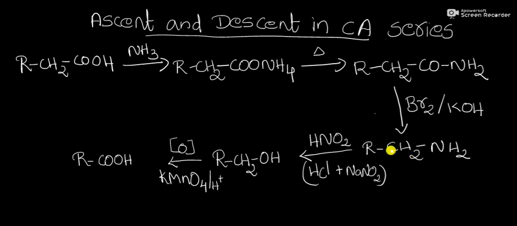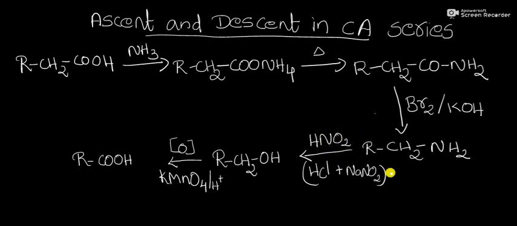Then the primary amine is treated with HNO2, nitrous acid. How can you obtain nitrous acid? By treating HCl with sodium nitrite, we get nitrous acid, HNO2.